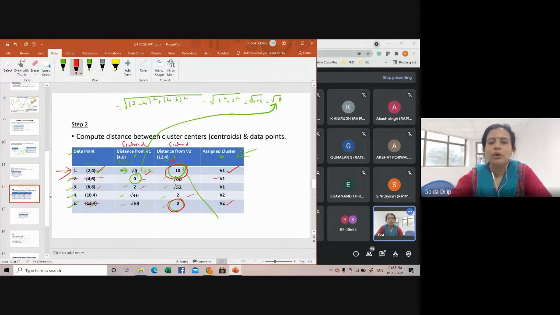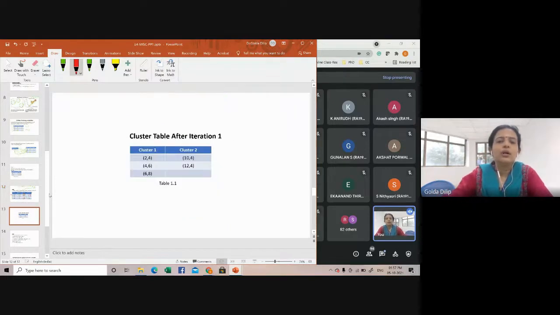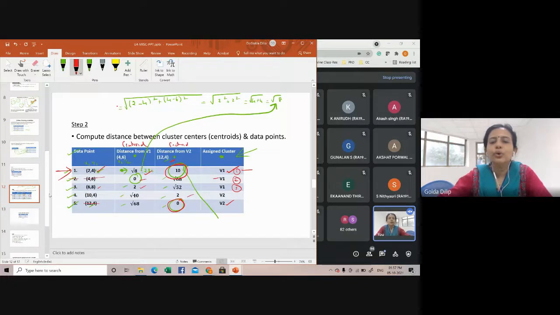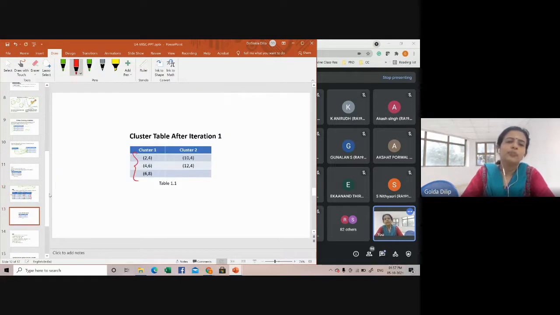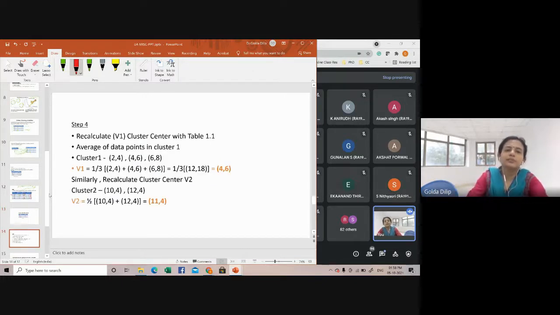Now in V1 you have these three: 1, 2, 3. In cluster 1 you have these 3 points, and in cluster 2 you have these 2 points, that is 10, 4 and 12, 4. So this is the cluster table after your first iteration.